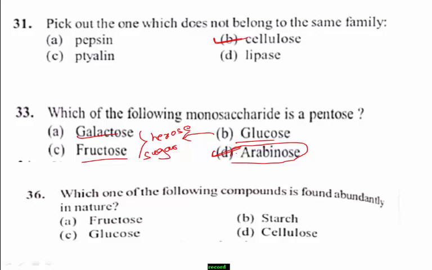The direct answer, option D cellulose. Why cellulose? Remember, cellulose is one of the most abundant organic polymers on the earth. Remember this point. Therefore, the right answer for this question is option D.